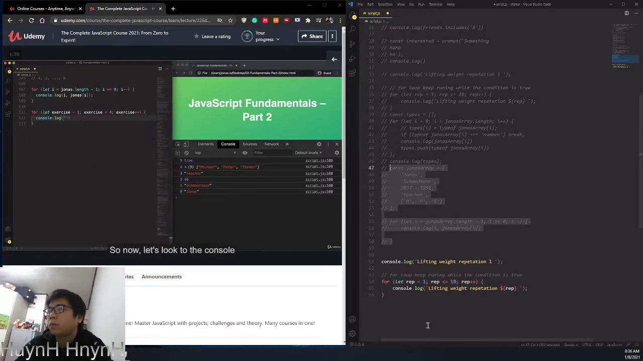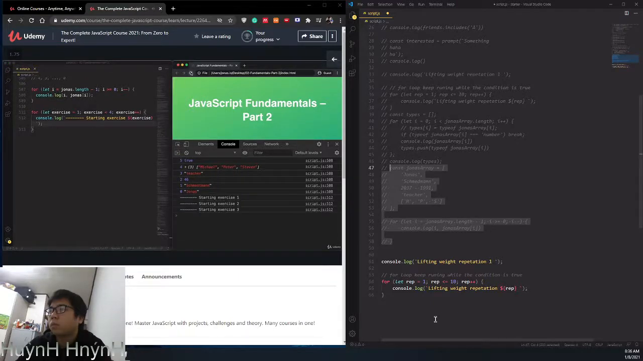So now let's log to the console something like this. Starting exercise, and actually here we want to include the exercise number, so let's instead create a template literal. And so here we use that counter variable. So let's just check this one. So we have 3 exercises, but we don't have any repetitions yet in there.